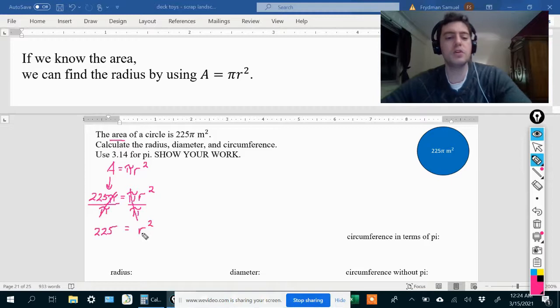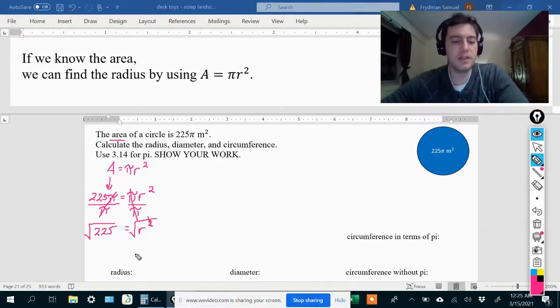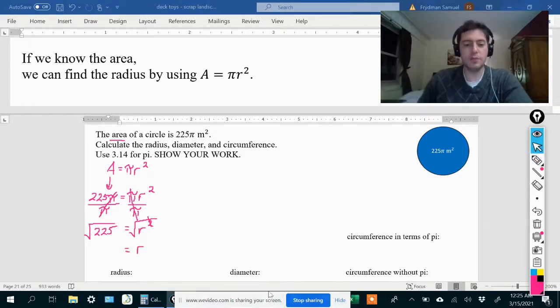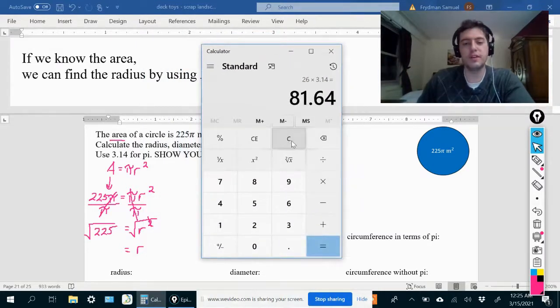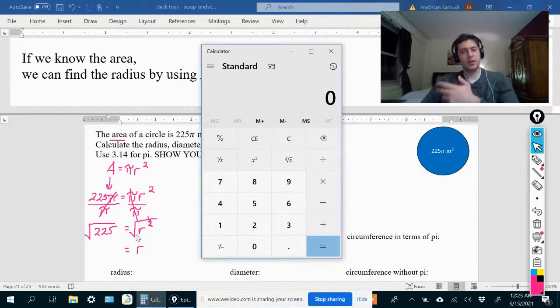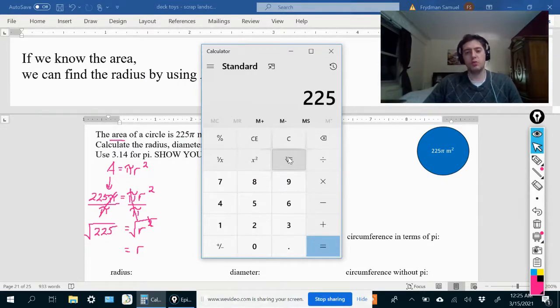So that means some number times itself is equal to 225. That would be 15. So we could take the square root. If you don't know it off the top of your head, then just take the square root of both sides. These cancel out, we just get r. And then, if you don't believe me, you can go to a calculator, or if you just don't know what number multiplied with itself gives us this number over here, you can take that number and then in your calculator, hit the square root symbol.